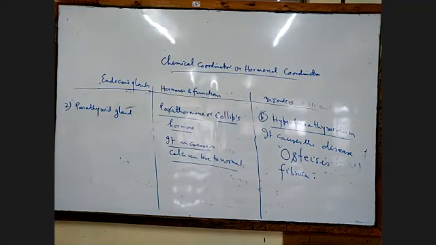If there is more secretion of the parathyroid hormone in the blood, then it causes a disease called osteitis fibrosa. Hypersecretion, hyper means more. Less secretion causes the disease parathyroid tetany. Hyposecretion we have done just now, no? Hypersecretion causes the disease osteitis fibrosa. This is asked in the exam.